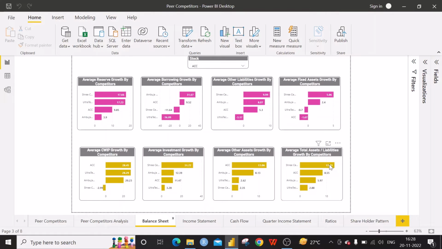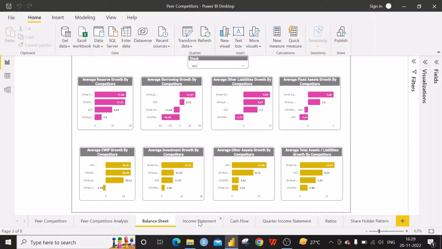Then the average total assets or average total liabilities growth. The average assets and the average liabilities are balanced, so they are equal in the balance sheet. And any one of these values denotes the growth of the company. It seems that Sri Cement has got really good growth and ACC is following.